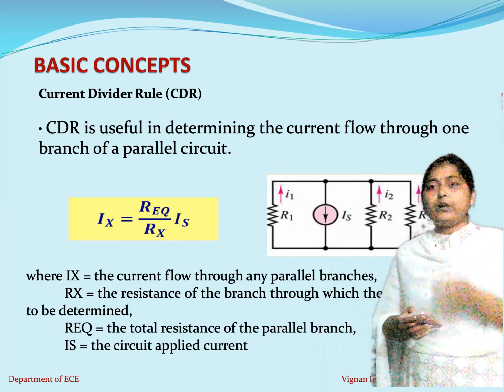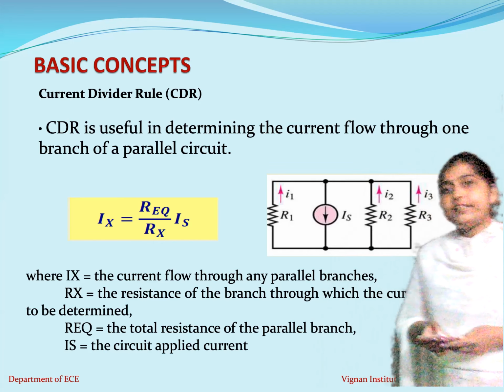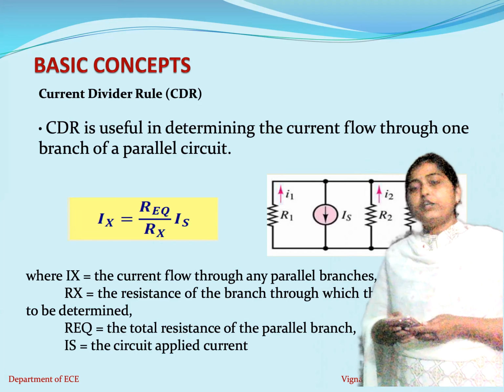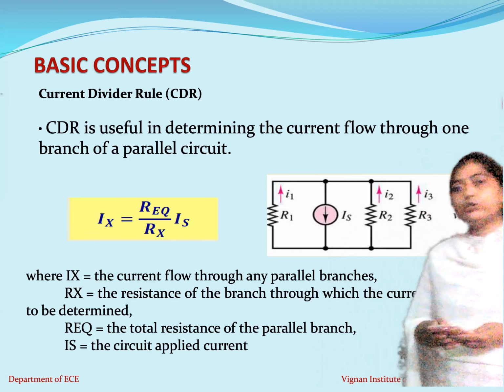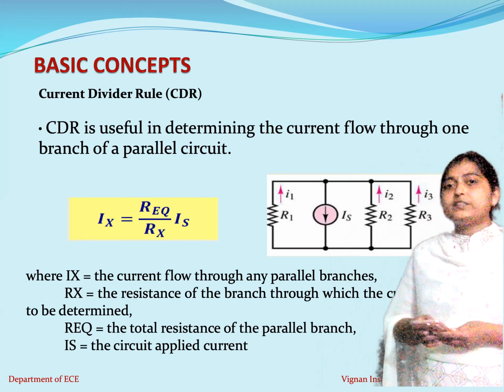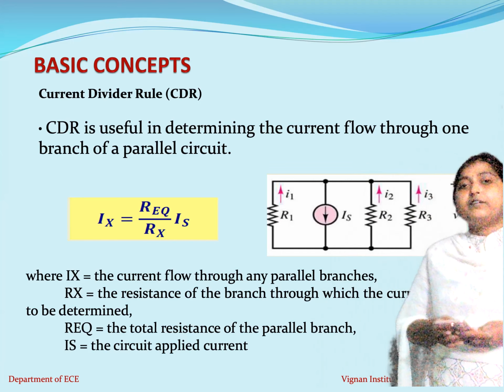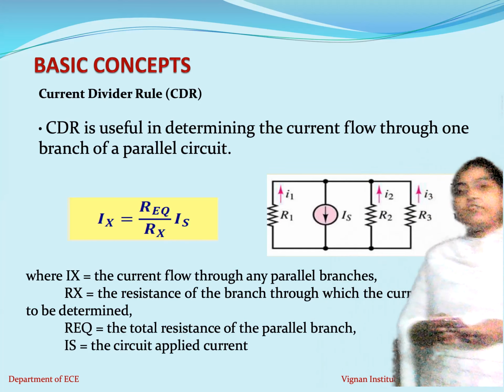As we already discussed, when resistors are connected in parallel, the voltage across the resistors will remain the same, whereas the current through each resistor will differ. So under certain circumstances, there is a need to find the current through each element. That time we make use of the current division rule. So what is the current division rule here?